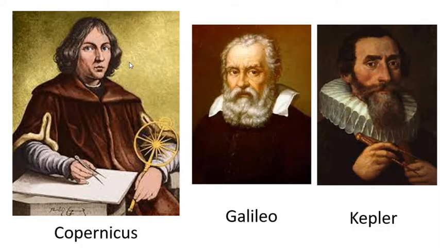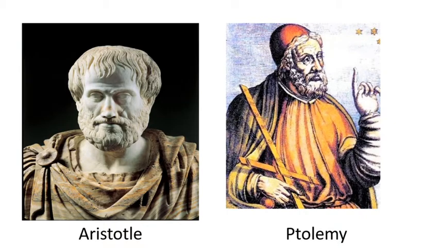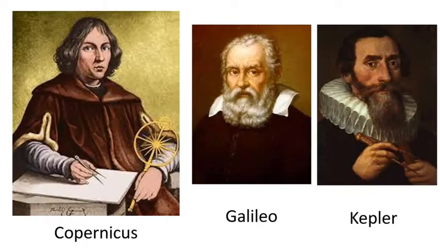Then the scientist and astrologer Copernicus gave a new theory through observation. He proposed the model of sun-centric instead of earth-centric. Aristotle and Ptolemy gave the earth-centric model of the solar system, but Copernicus gave the model of sun-centric instead. The main theme of his model is that the earth moves around the sun. He also told a new thing, that the earth rotates on its own axis also.